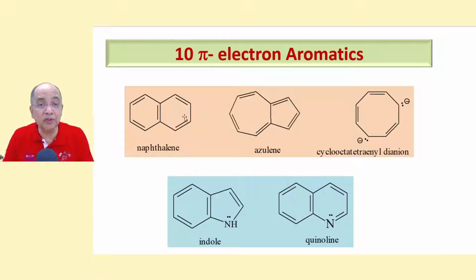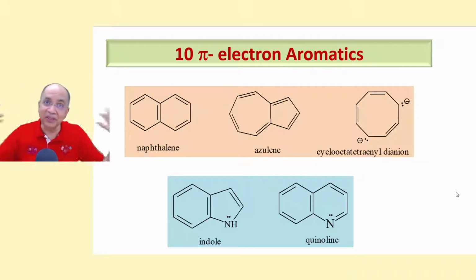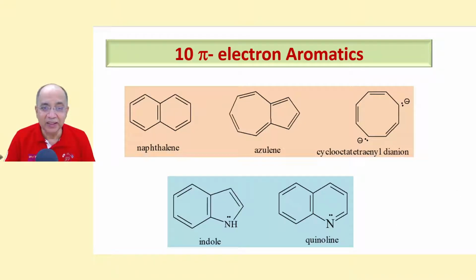Let us take some examples of 10 pi electron aromatics. That is n equal to 2. So there are 5 pairs of conjugating pi electrons. This is naphthalene, 2 benzene rings fused. This is azulene, a 7-membered ring fused with a 5-membered ring. And this is the cyclooctatetraenyl dianion. When a minus 1 is there, another minus 1 is there. So if you count 2 plus 2 plus 2 plus 2 plus 2, altogether 10 pi electrons enter into ring conjugation. Aromatic. 10 means aromatic.